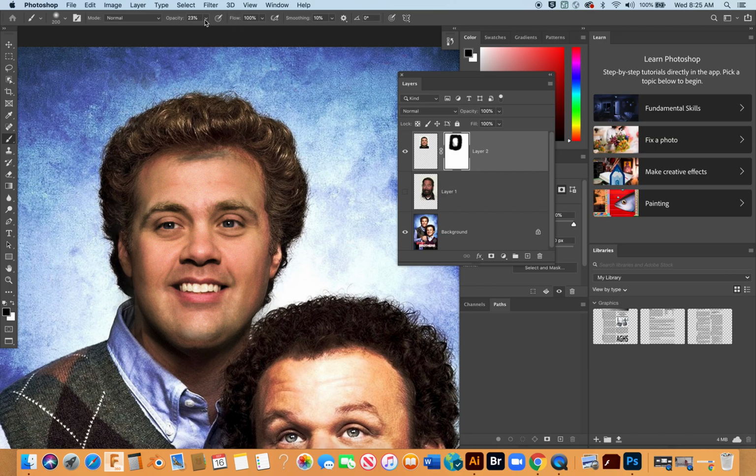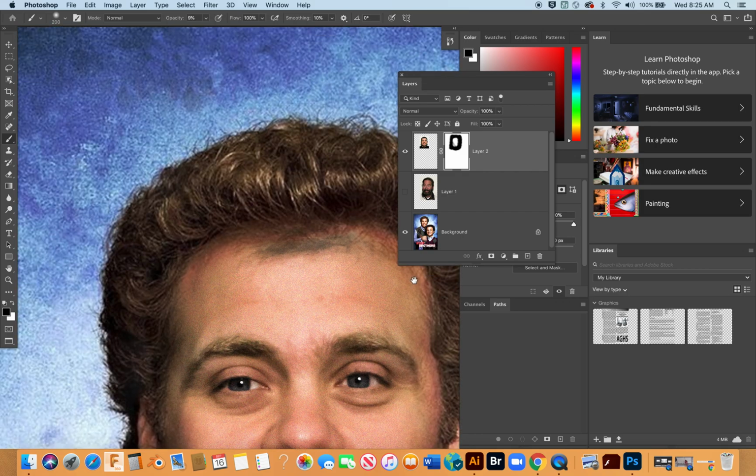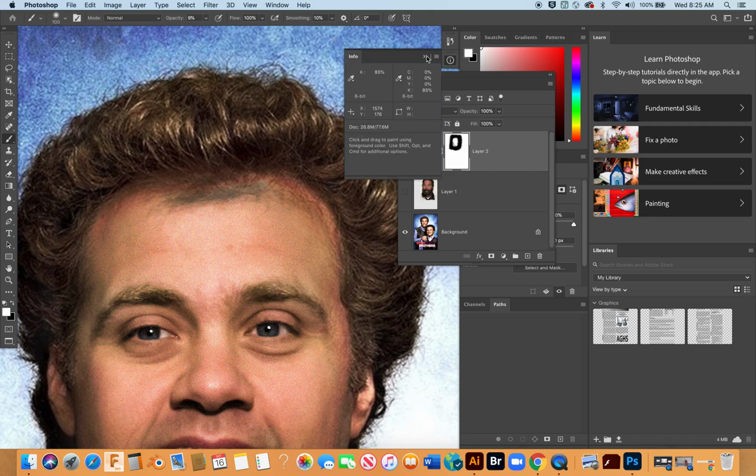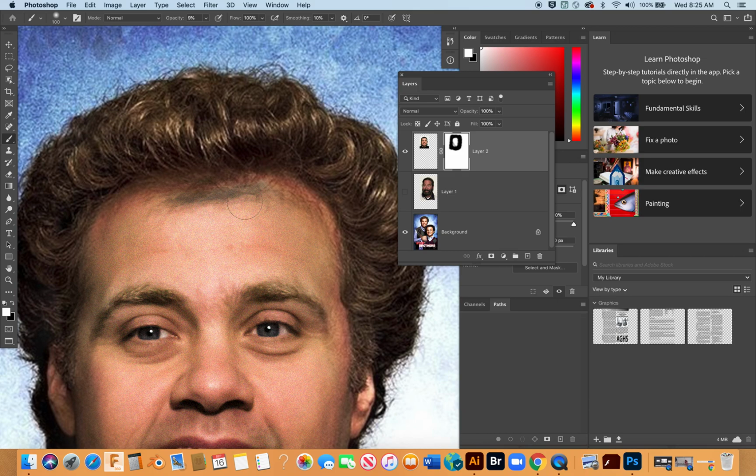Alright, I'm going to change my opacity now to about 10%. And I feel like I messed up right in here. I don't know if you can see that. So I'm going to switch to white here. And let me see.